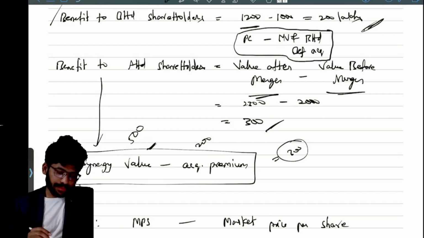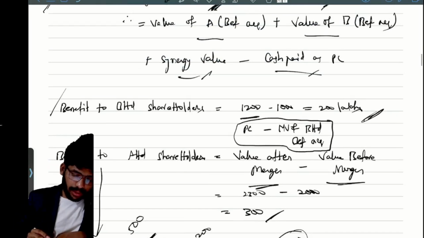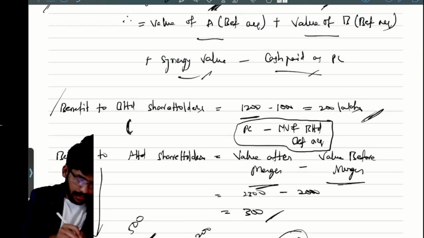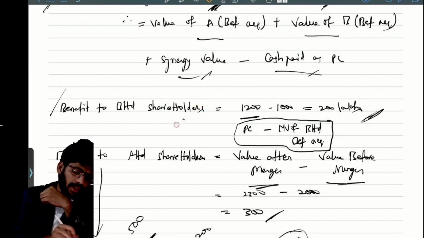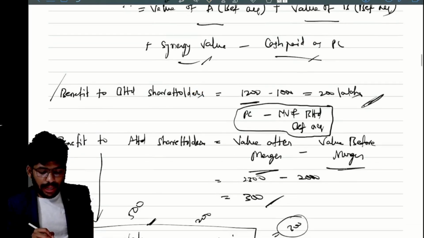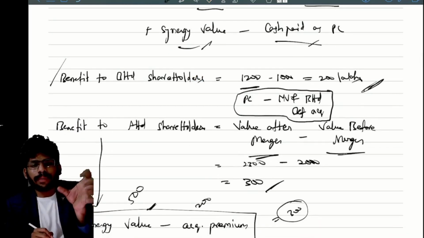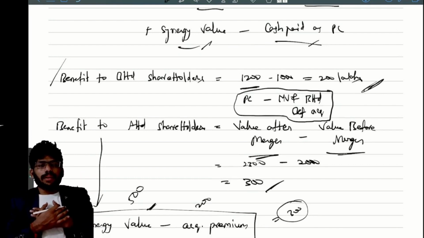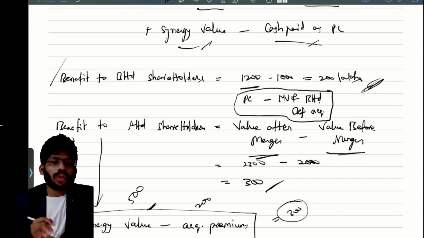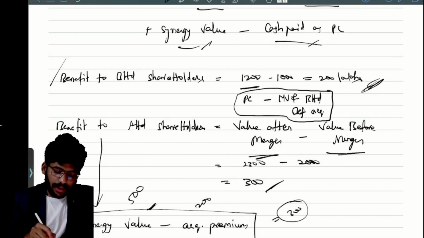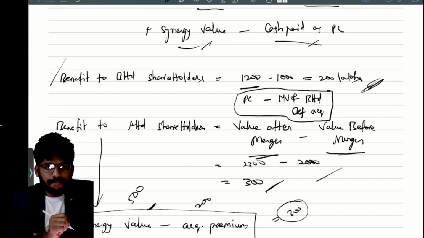Anybody say yes or no? So the benefit to B Limited shareholders is nothing but the acquisition premium. Okay, don't worry, don't get confused. I will give clarity. That is only the value. Simply, in simple language, what is the benefit to B Limited shareholders here? 200 lakhs. What is the benefit to A Limited shareholders here? 300. That's it. Clear or not? Everyone?